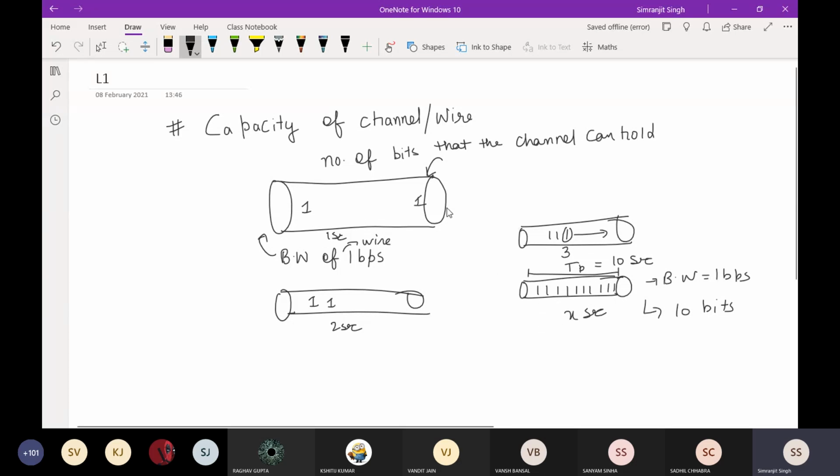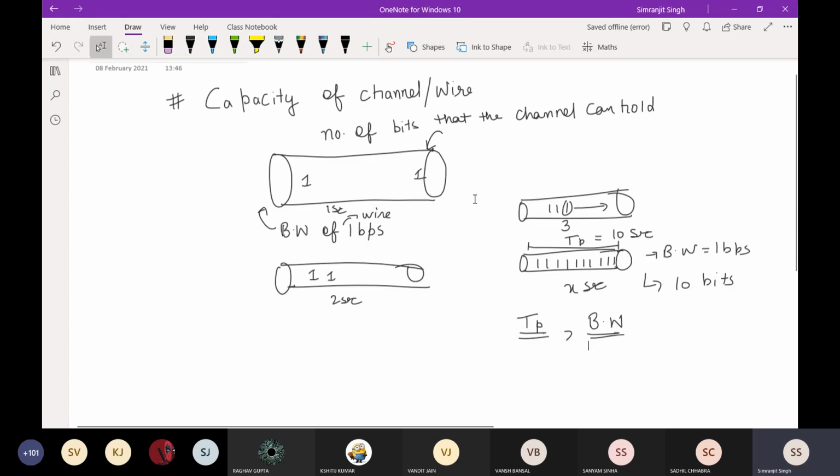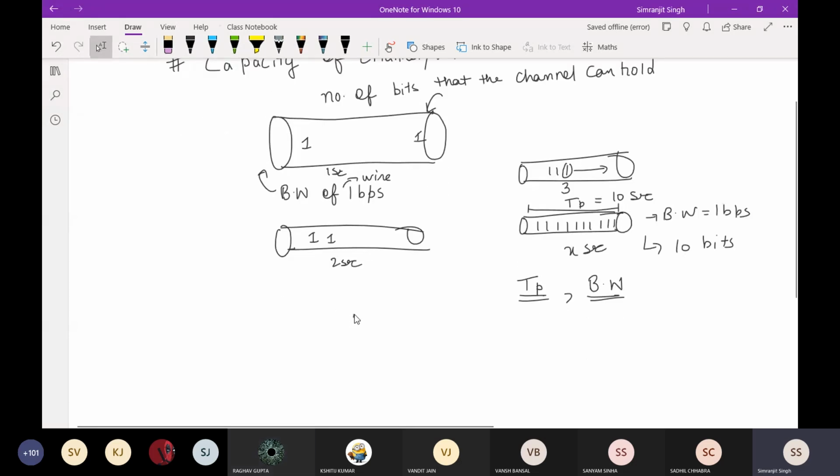Now the capacity of a channel depends upon two things. The first thing is your propagation time or propagation delay. The second thing is your bandwidth. So to find the capacity of a channel, it depends upon your propagation delay as well as your bandwidth.